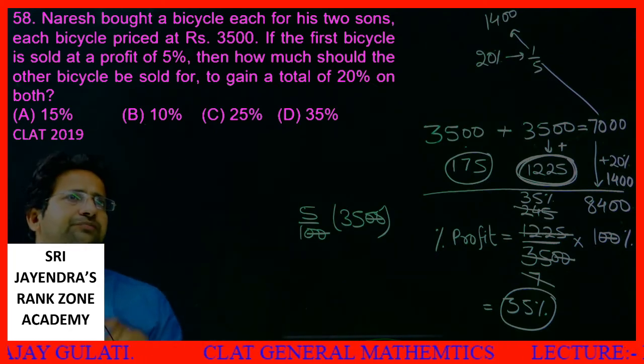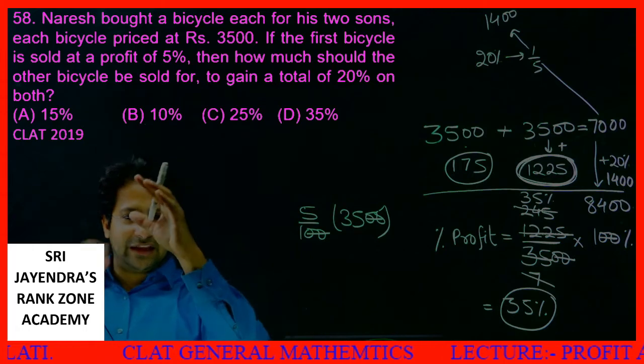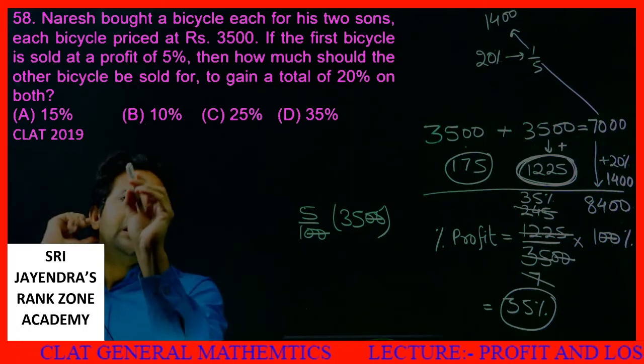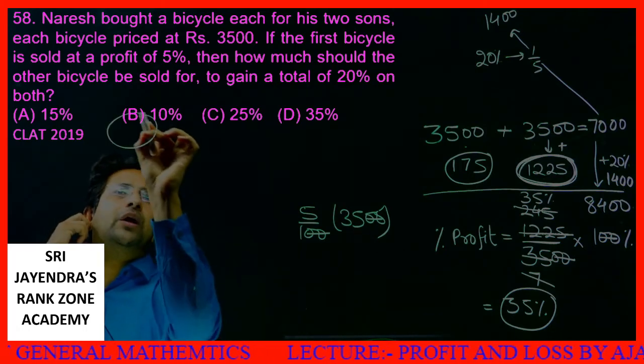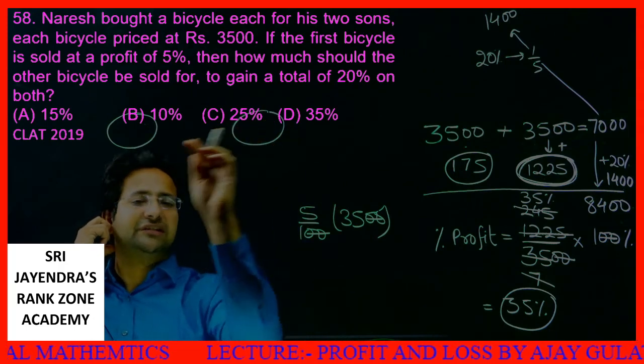See, dear students, this is like the reverse alligation process. What happens is, if you have two quantities which have equal selling price.